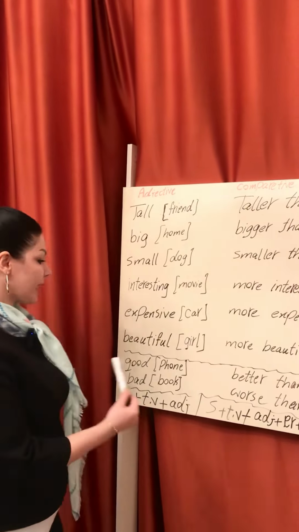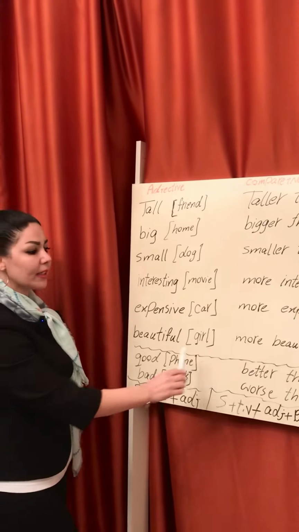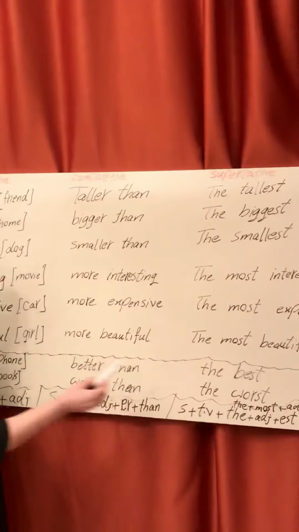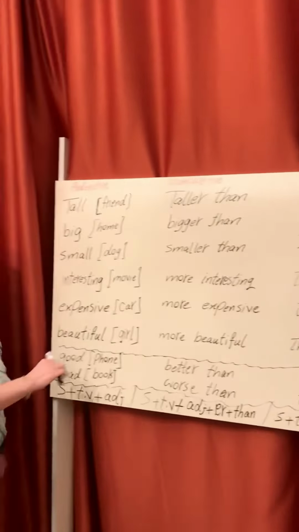Now, look at here. We have some irregular adjectives. For example, good. Superlative, the best. Bad. Superlative, the worst. For example, this phone is good. For superlative, this phone is the best. Or book. This book is bad. For superlative, this book is the worst.